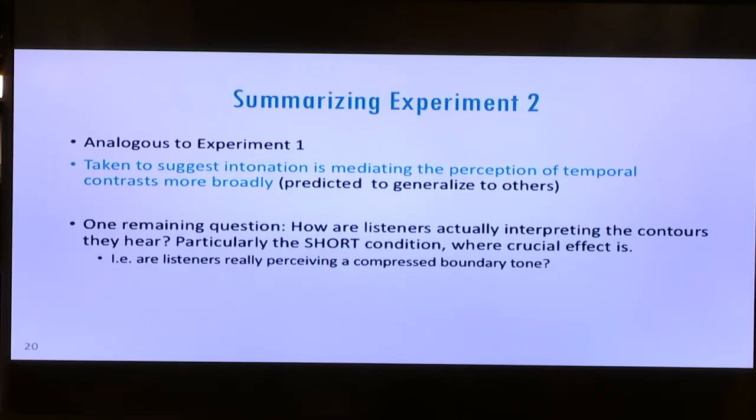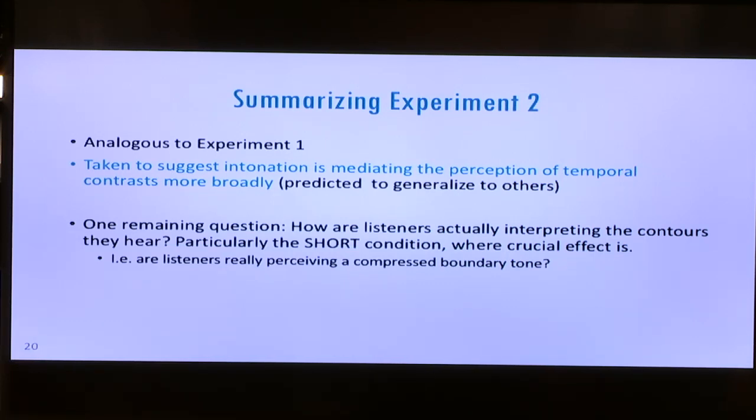So to summarize, experiment 2 is taken as being fairly analogous to experiment 1 and to potentially suggest that these sorts of intonational manipulations are affecting the perception of temporal contrast more broadly, and of course predicted to generalize to others. Now, one important remaining question here is how listeners are actually interpreting the contours they hear, especially, of course, in the short condition where we're seeing this critical effect.